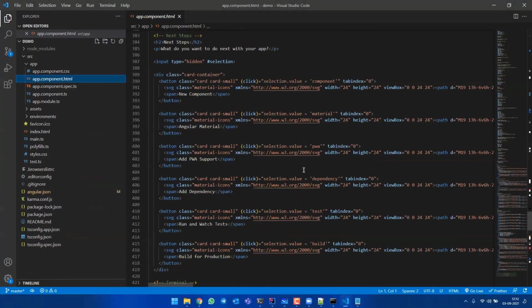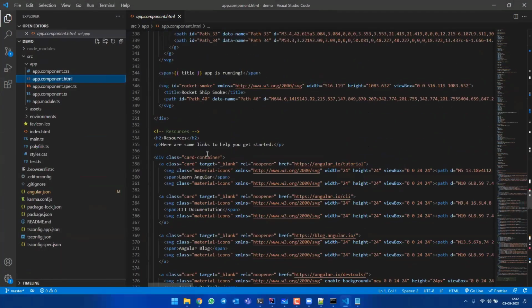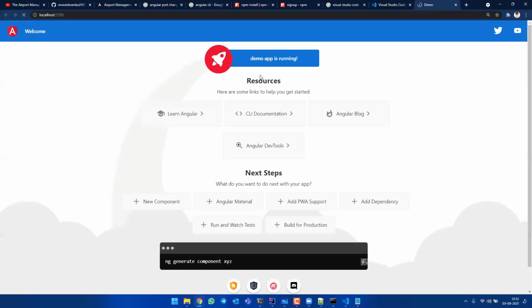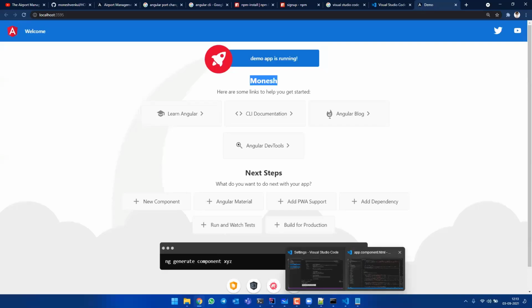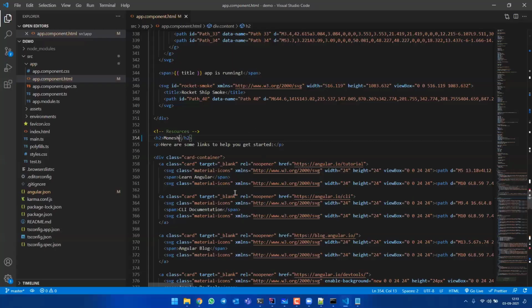If you can see here, resources is there, right? Instead of resources, if I change it to Monish and save it, you see here Monish will be changed. So this complete file and this page are one and the same. Whatever you change here will be changed in this website also.